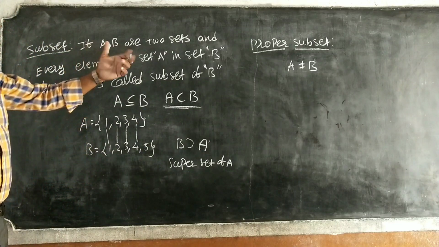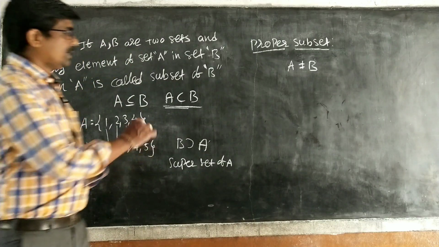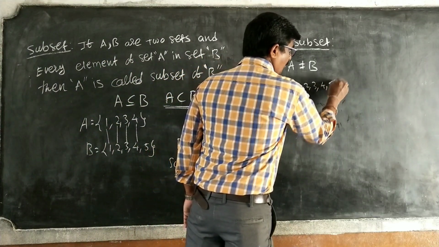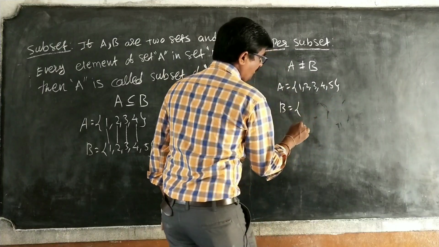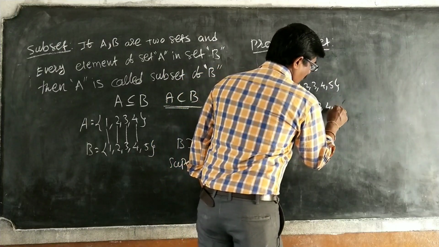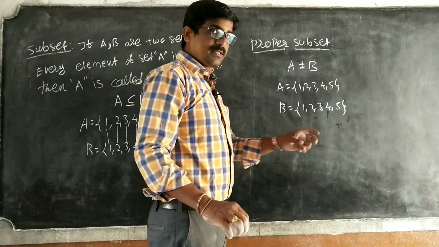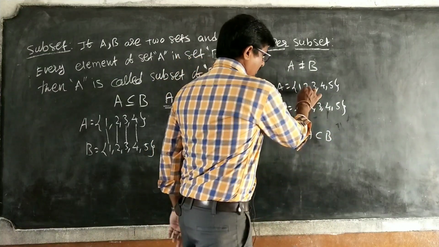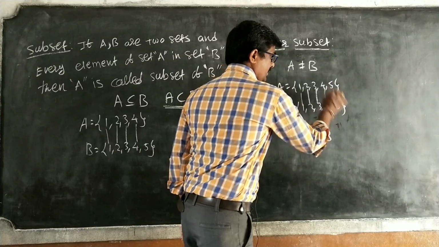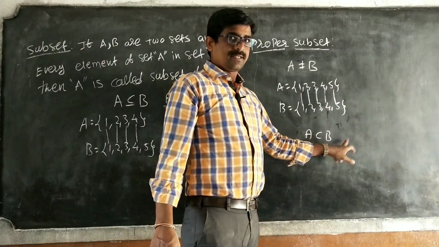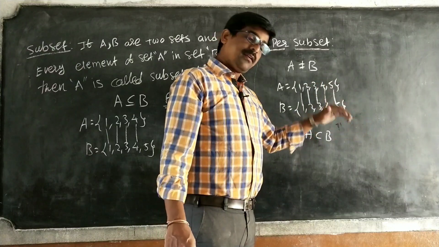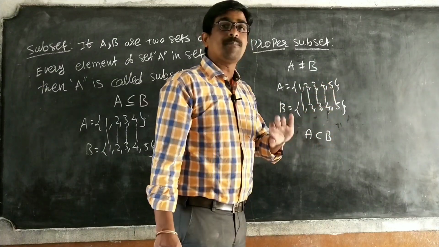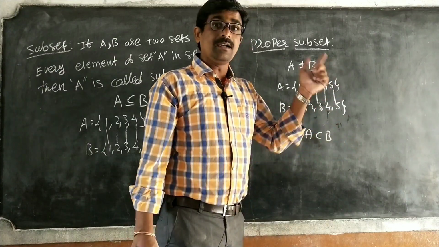Okay, next, proper subset. Proper subset means simple. You have to take set A. If I take A equal to 1, 2, 3, 4, 5, and again set B equal to 1, 2, 3, 4, 5, then I have to check. A is a subset of B because every element of A is in B: 1 is there, 3 is there, 4 is there, 5 is there. But we are restricted to only subset. Again, if both sets are equal, then it is not a proper subset. A is a subset of B, but not proper.